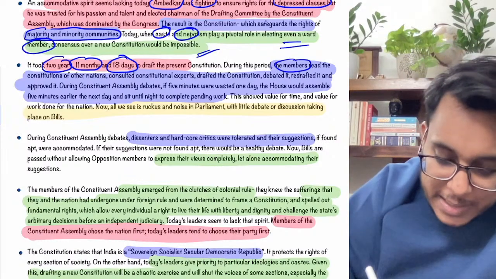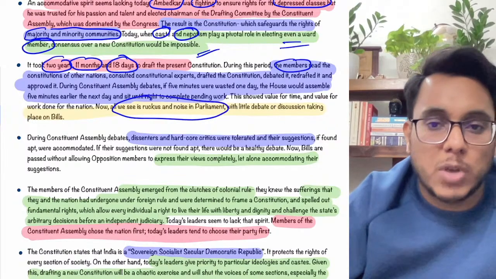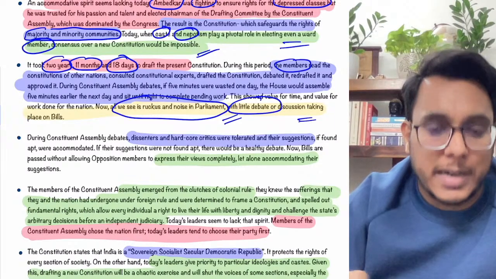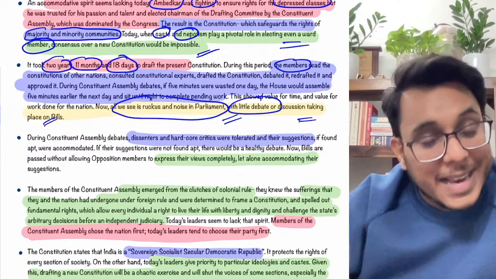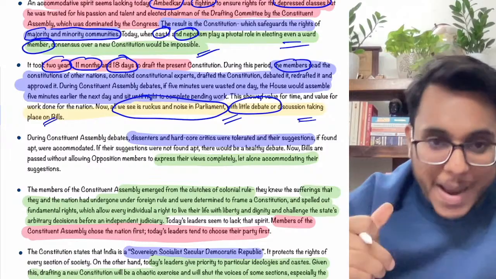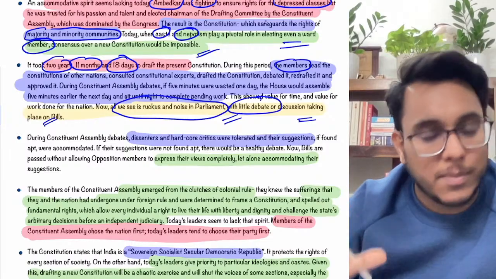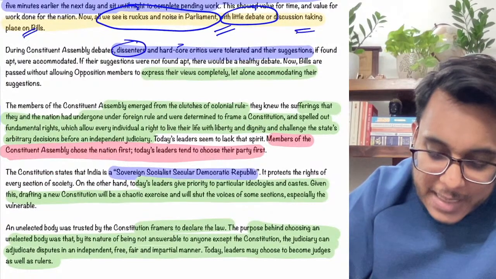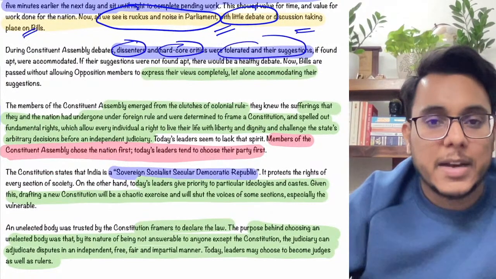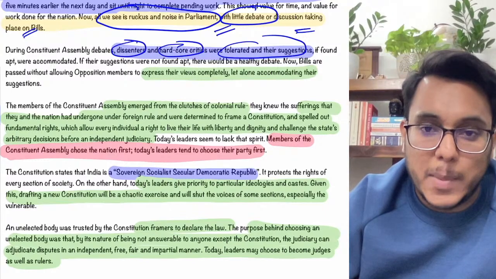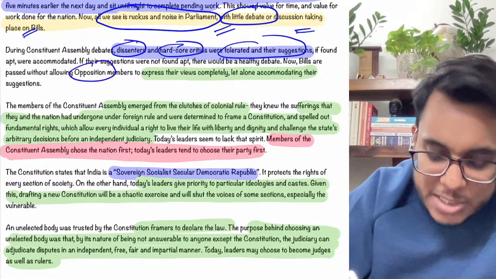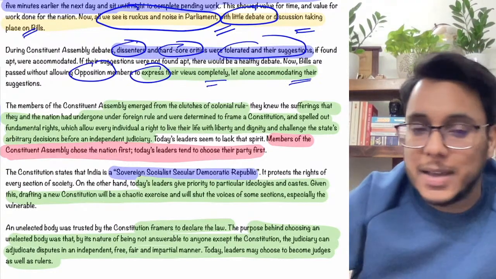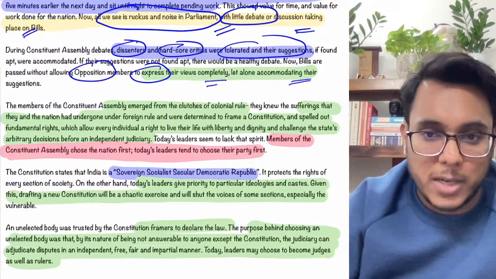Now you see today there is so much ruckus, so much noise in the parliament. Every day the parliament is being disrupted. Little debate is there in discussing so many issues. Can such a kind of mental bandwidth be allocated in today's time? Hardly possible. Then second, it has been provided that the dissenters and the hardcore critics were also tolerated during the Constituent Assembly debates. But today, will the opposition be able to express their views completely? Will their views be accommodated? It is not very much possible today.